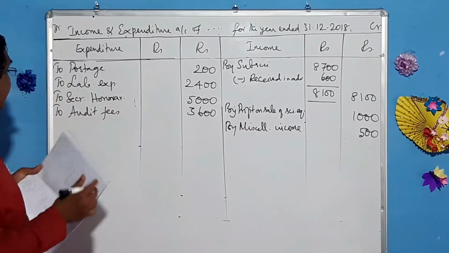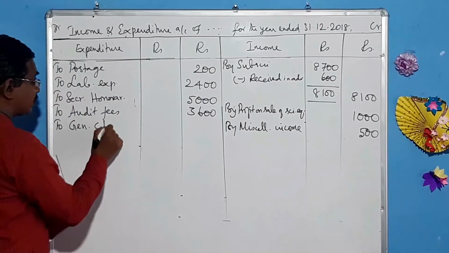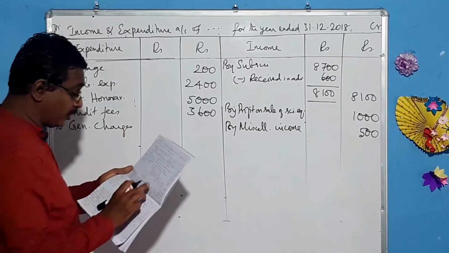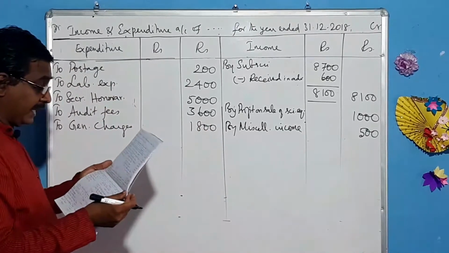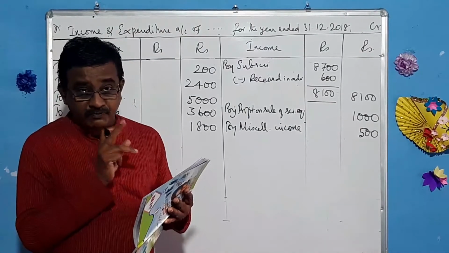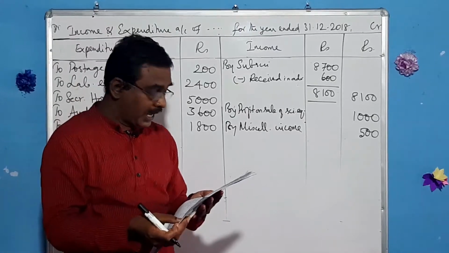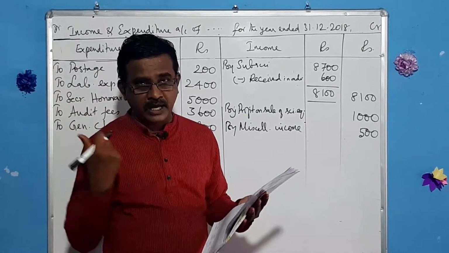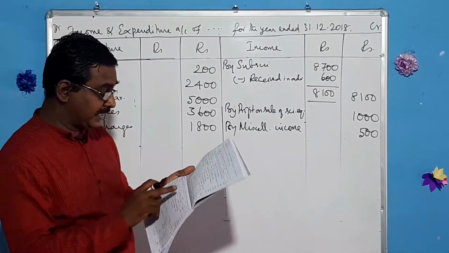What is the next one? General charges, revenue item, so we bring it here. General charges, what is that amount? 1,800. And exhibition expenses, remember it is given as exhibition fund, so from that fund you have to subtract this amount, and the remaining should be taken to the outer side. And balance, we need not do it with that.